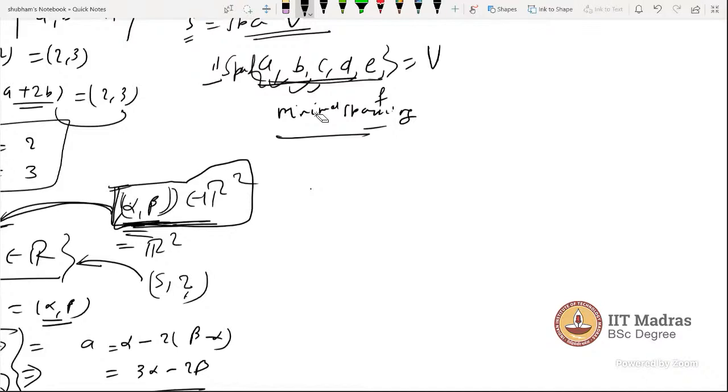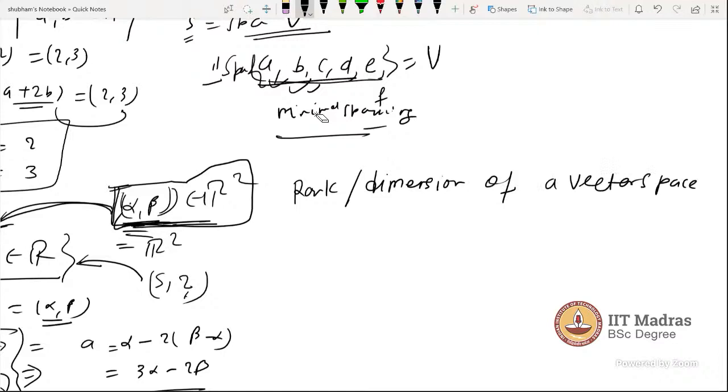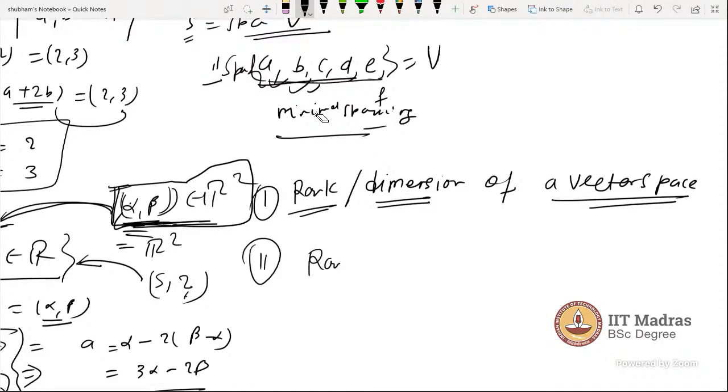So the question will be like this: the rank or dimension of a vector space. If somebody asks that, it is one question, and the rank of the matrix A is another question. These two words are different.